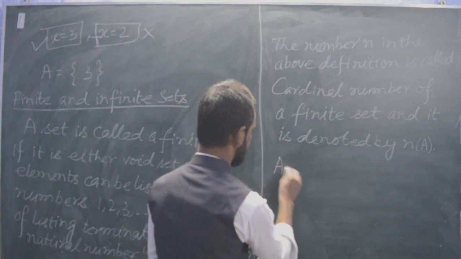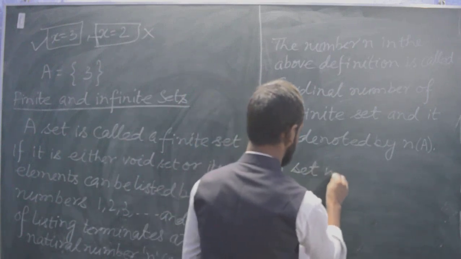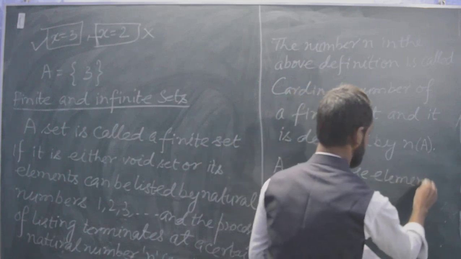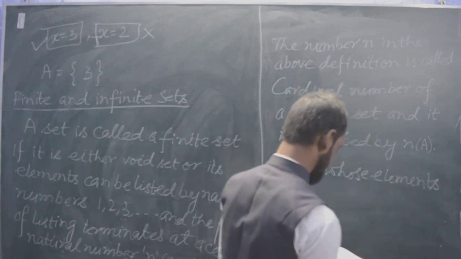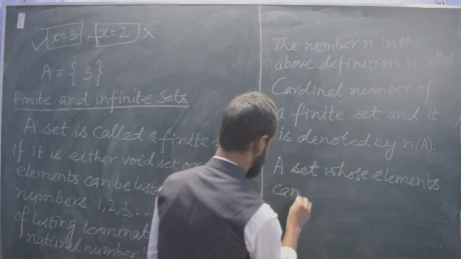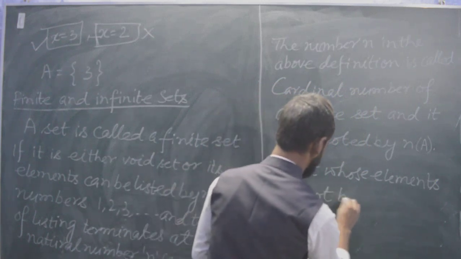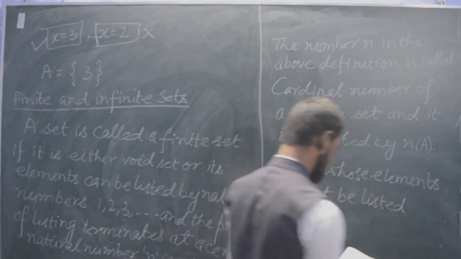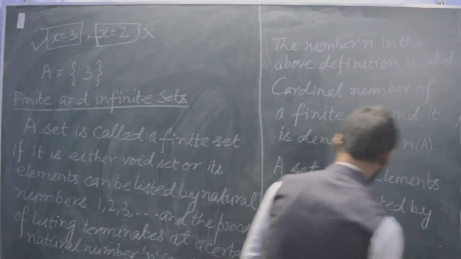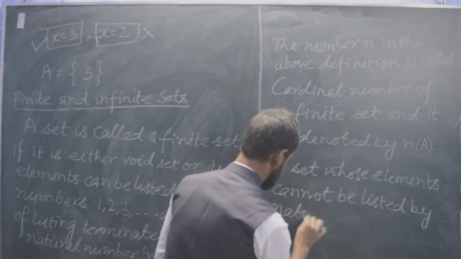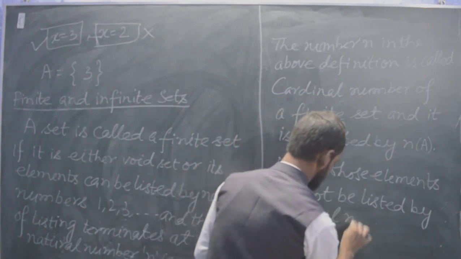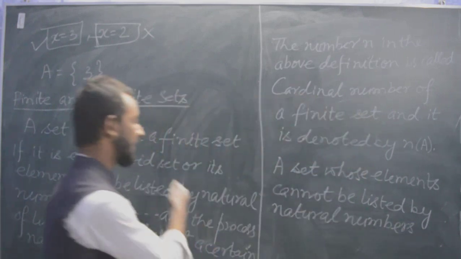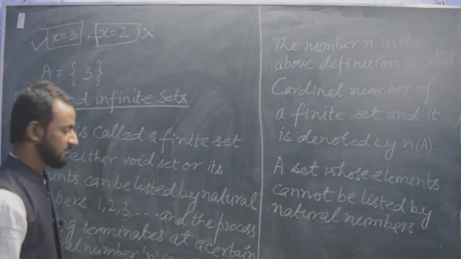So now I have written this, so you can note it down. A set whose elements cannot be listed by natural numbers, that's what I said. We are unable to list by natural numbers.